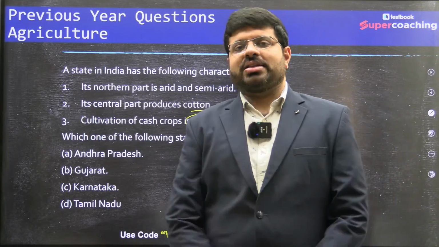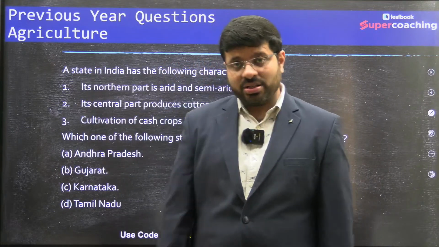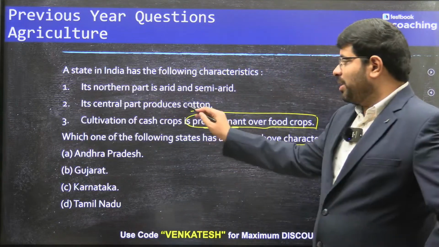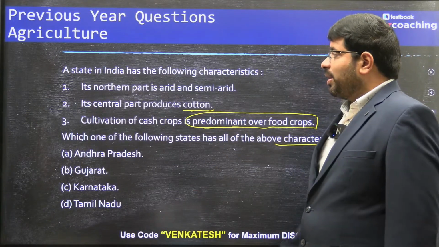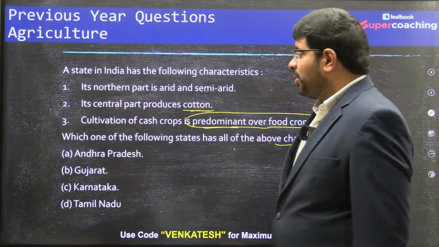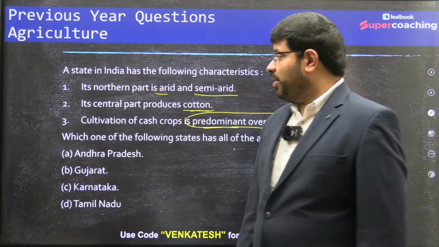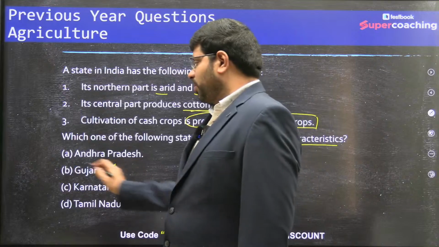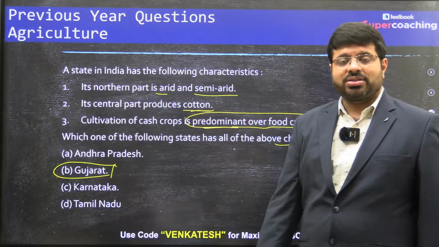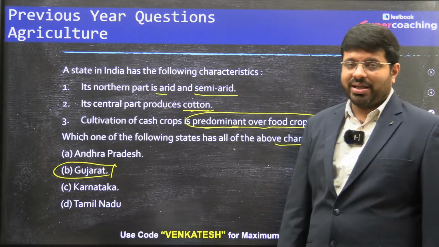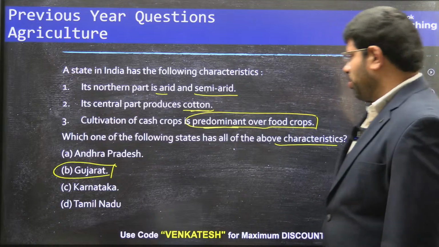So you need to understand certain crops which are basically meant either as a food crop or as commercial cultivation. Among the things, the central part produces cotton. Now which area is known for cotton? And among that you see here, the northern part is arid and semi-arid, which is very popular here in Gujarat. If you see Gujarat, definitely cotton is produced. The northern part is very arid because of the rainfall variations here. And definitely cash crops are dominant here rather than food crops.